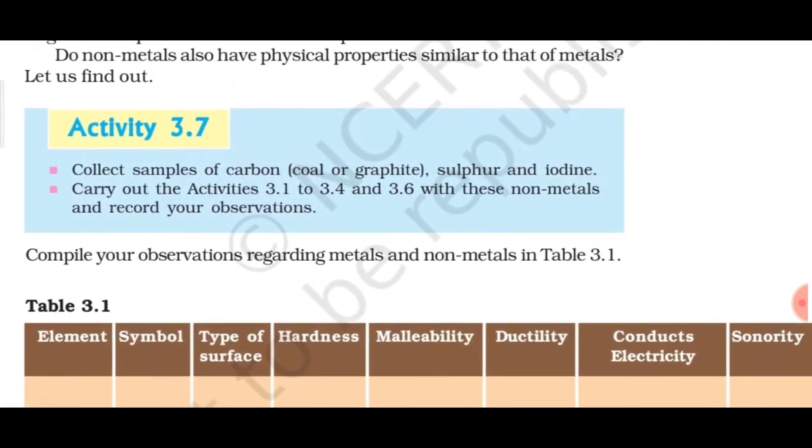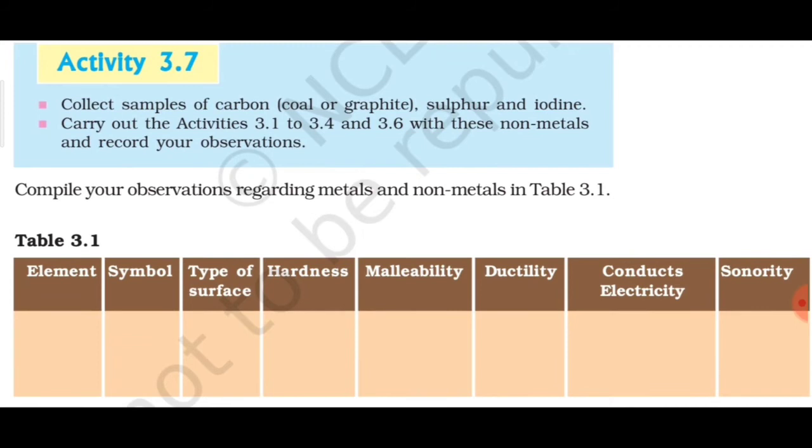Then compile your observations regarding metals and non-metals in table 3.1. As you can see in table 3.1, here you have to write all your observations regarding metals and non-metals, and they have already mentioned some of the properties. For metals and non-metals you can select any element. For example, for metals you can take aluminium or copper or silver, gold, and for non-metals you can take carbon, sulfur, any element you want.